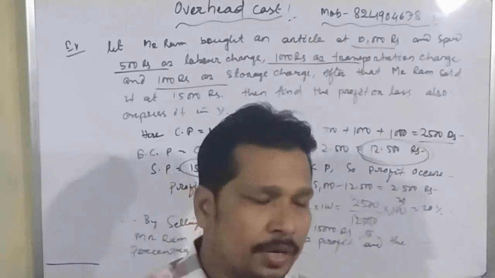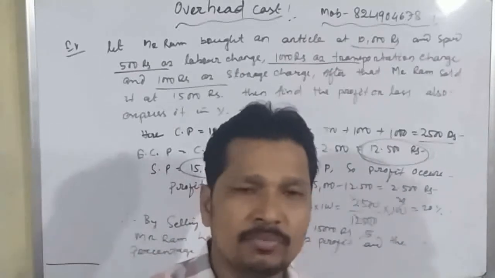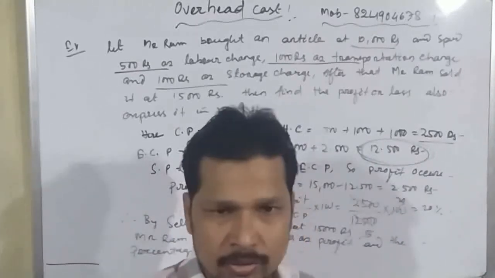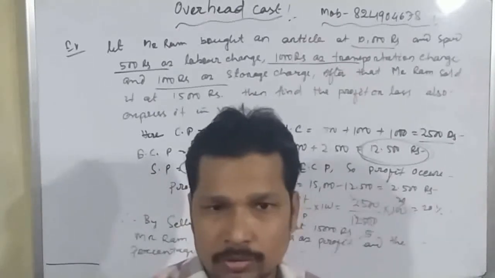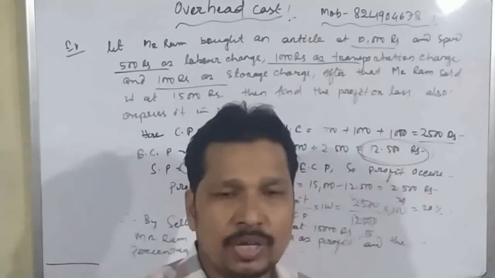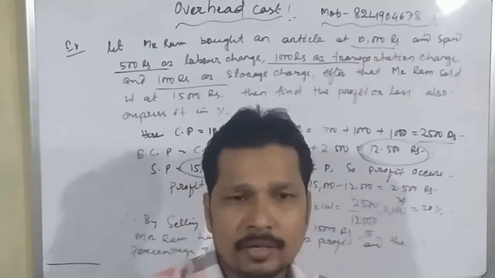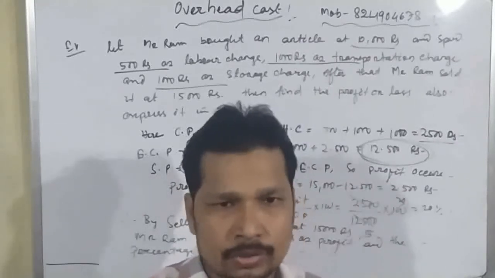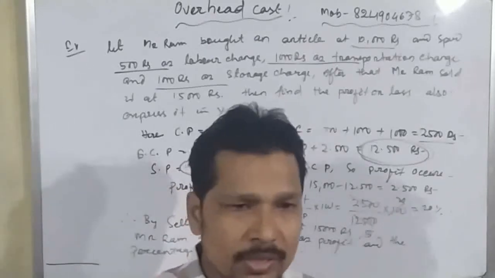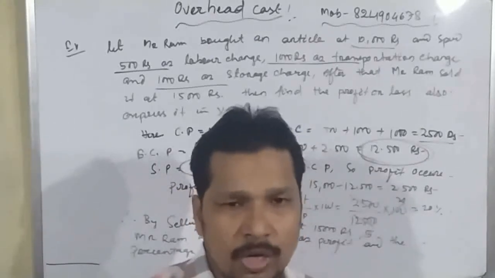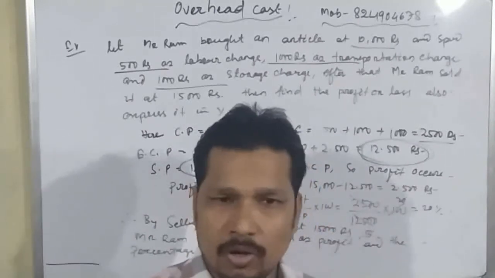Okay, students. In any question, there may be one overhead cost, there may be two, or three, or more overhead costs. In that case, we have to first add all the overhead costs. Then we have to find the effective cost price by adding the cost price and the sum of all overhead costs. After that, we have to see whether a profit or loss occurs, and by putting the formula, we can find the profit or loss, or the profit percentage or loss percentage.